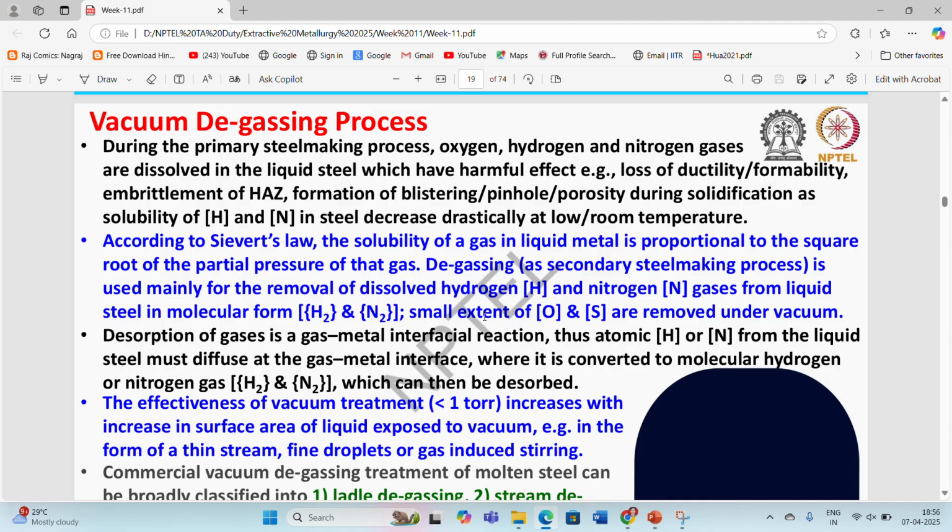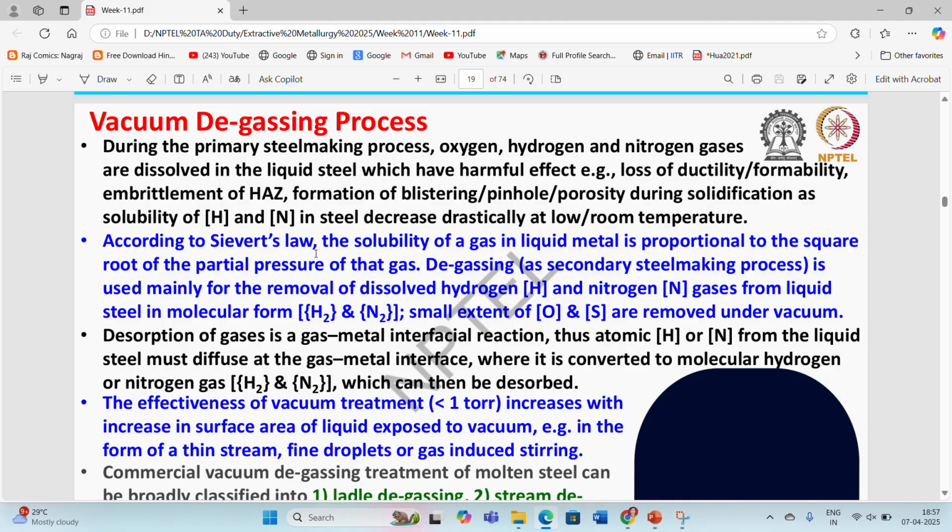These gases create inclusions inside the steel melt, and during solidification they create an embrittlement effect, and the formation of blistering, pinholes, porosity and numerous other defects. The solubility of hydrogen and nitrogen in steel decreases drastically at low or room temperatures.